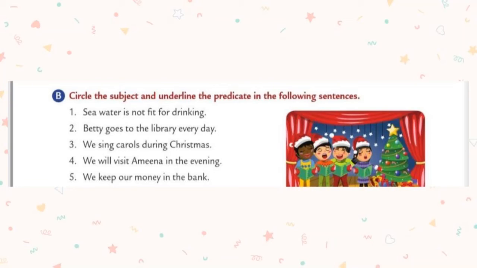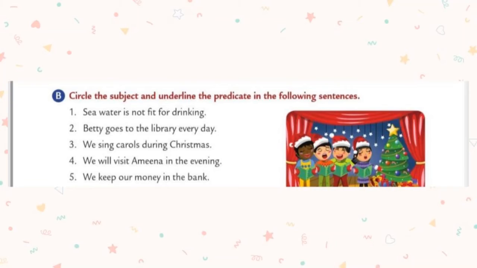Let's move to the second one. Betty goes to the library every day. What is the subject in the second sentence? Who goes to the library every day? Betty. So Betty is the subject. Circle the word Betty. The remaining you should underline: goes to the library every day.